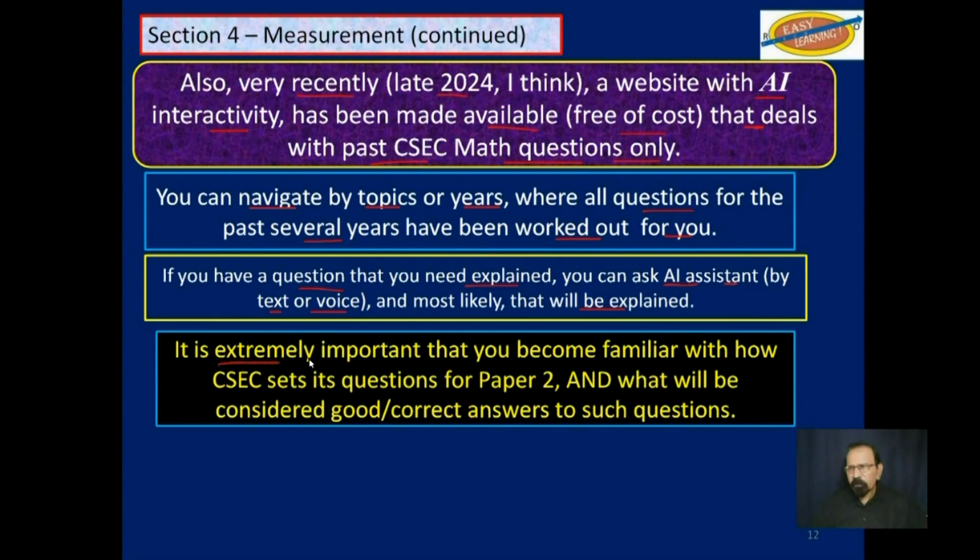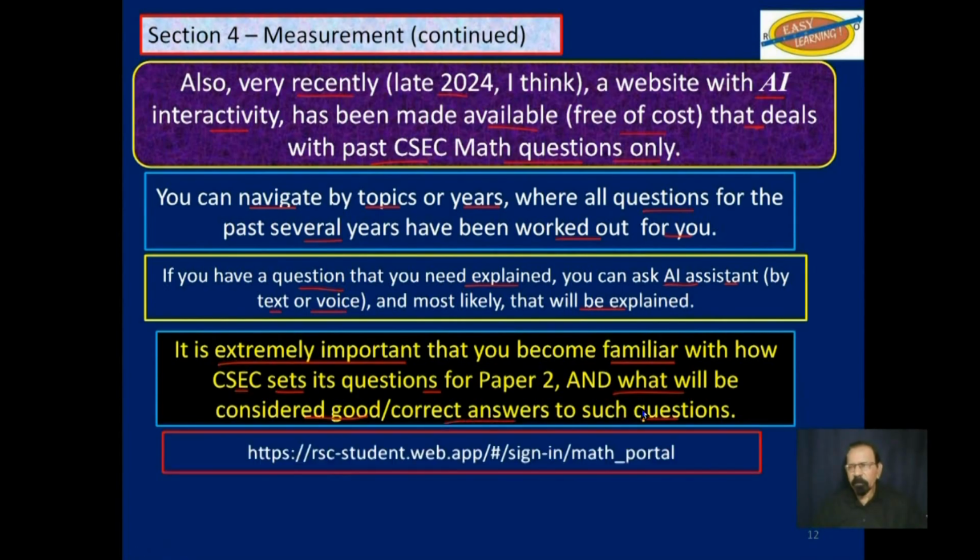It is extremely important that you become familiar with how CSEC sets its questions for paper 2 and what will be considered good or correct answers to such questions. Extremely important. This is the URL of that website.